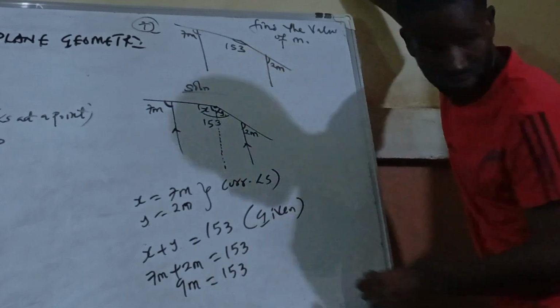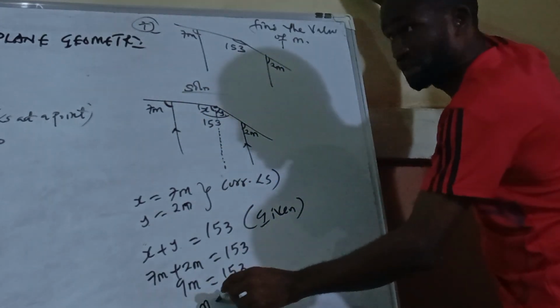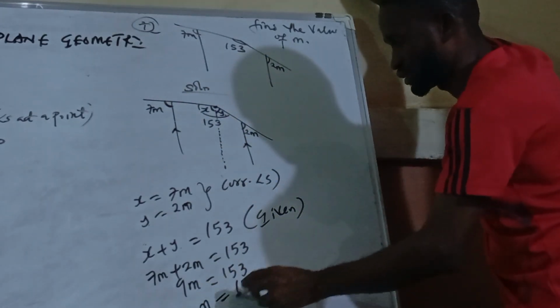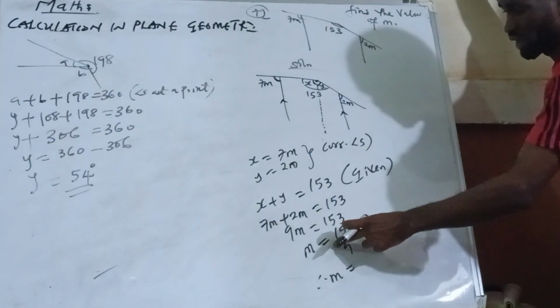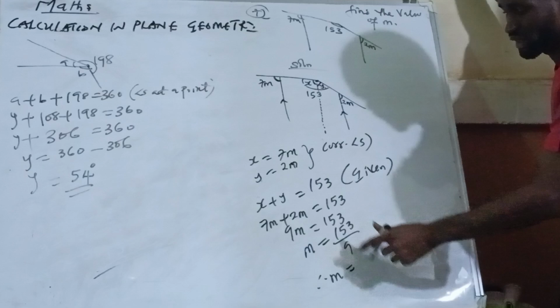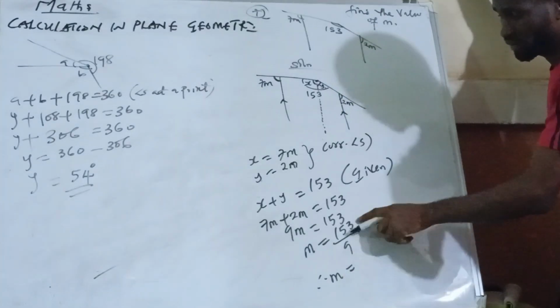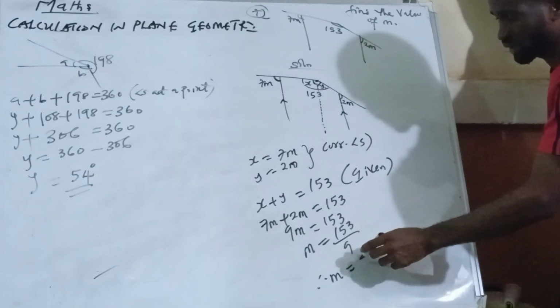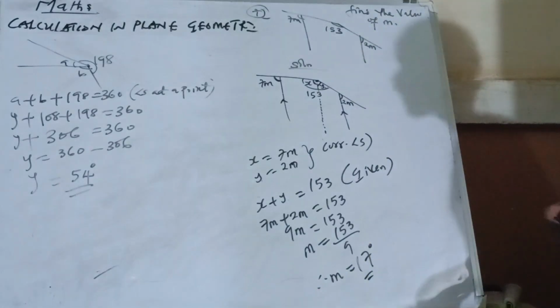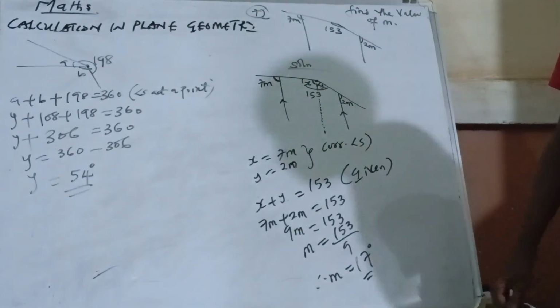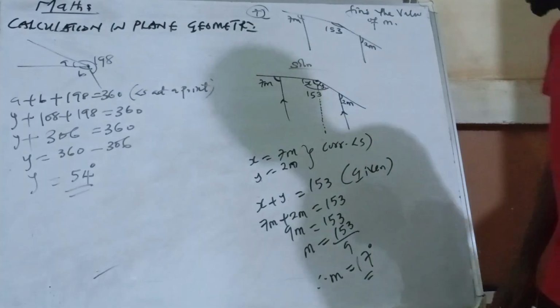If I make m the subject, I have 153 over 9. When you divide 153 by 9, you have 17 degrees. So the value of m is 17 degrees.